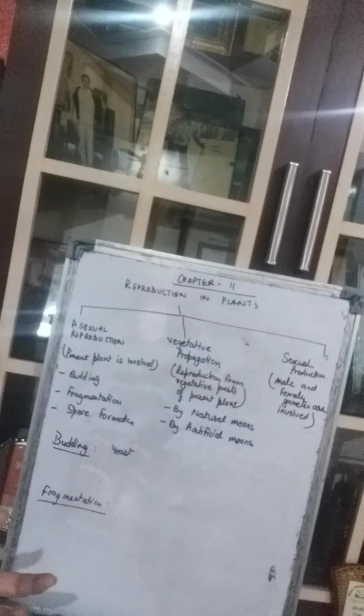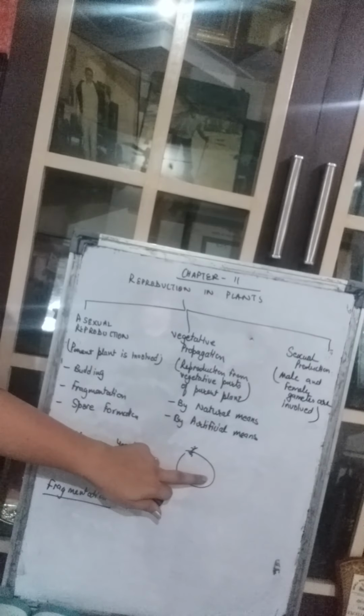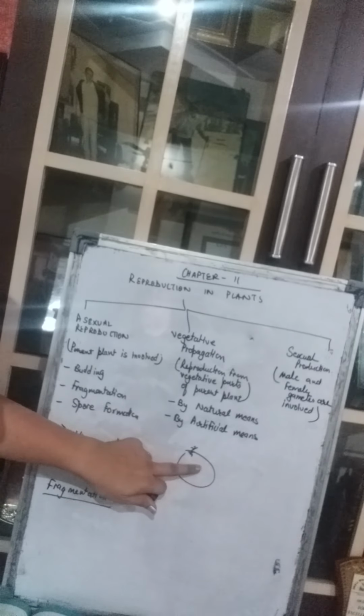So that means it has come out from a portion called the eye. This is a potato, and from where it comes out, that portion is called the eye. So that eye is the vegetative part of this plant, and that part is giving rise to a new plant. So a new plant forms from one particular vegetative part of that plant. Okay, so that is vegetative propagation, and vegetative propagation can be done by natural means and by artificial means. And third is sexual reproduction.